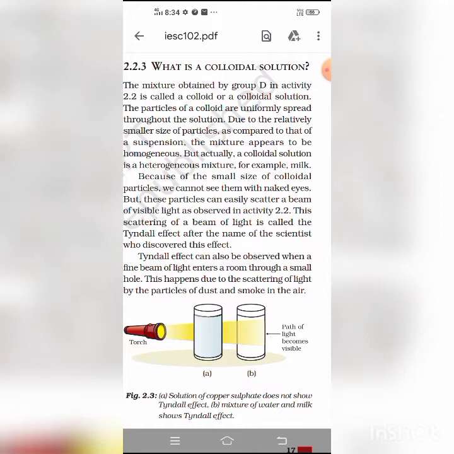Clear? And lyophobic colloids are solvent hating colloids. They do not easily pass into the colloidal state when brought in contact with the solvent.